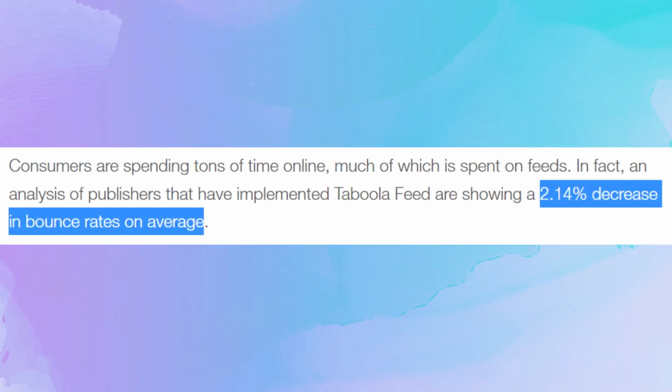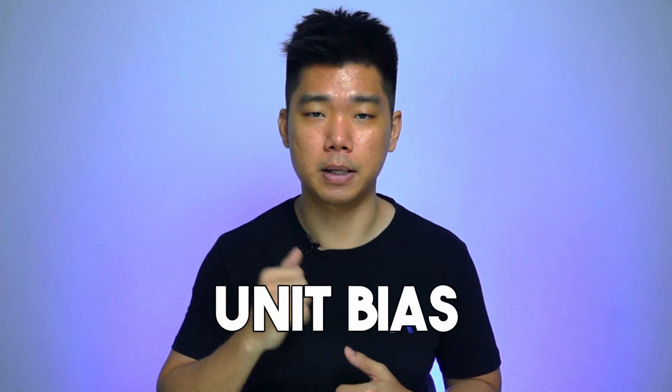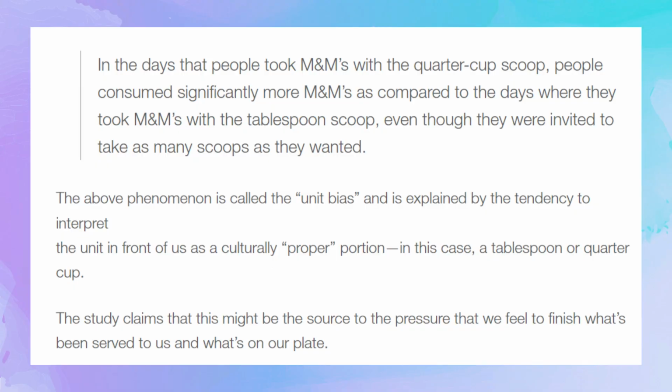Social media platforms, blogs, video streaming services, and of course, online marketplaces. So the window shopping never ends. The results of this simple change are clear. Lower bounce rate for pages that use them. I read an interesting article. The reason infinite scrolling is so effective is because of something called unit bias. It's a compelling theory and I'll link to it in the description, but here's the gist of it.